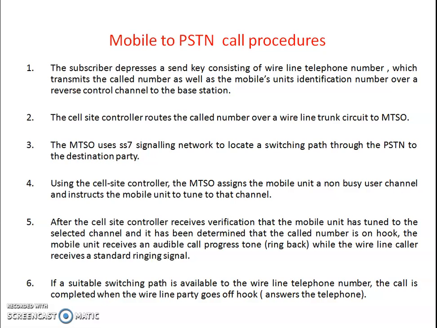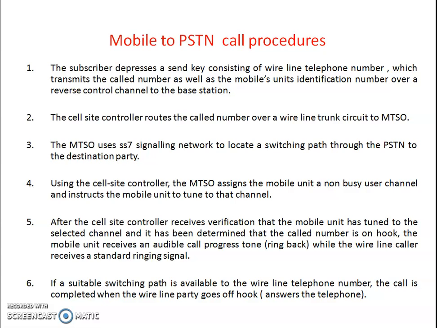It means when the mobile dials the called party number, it is not only sending the dialed number, but also identification information. That is what we can call the handset identification number as well as the subscriber identification number.